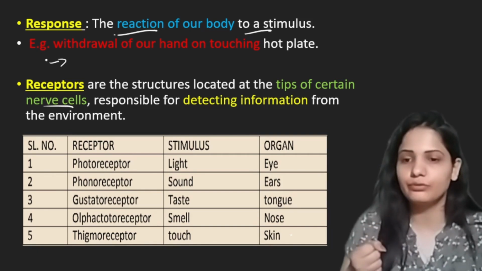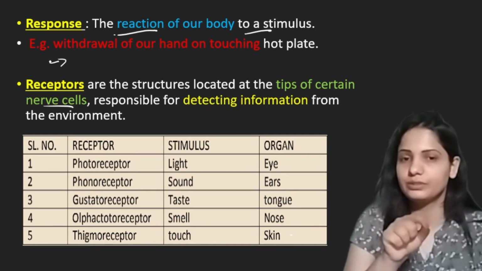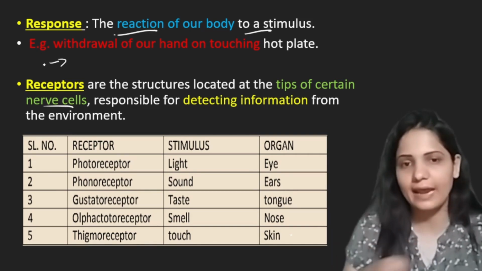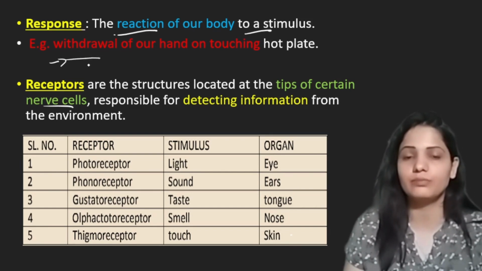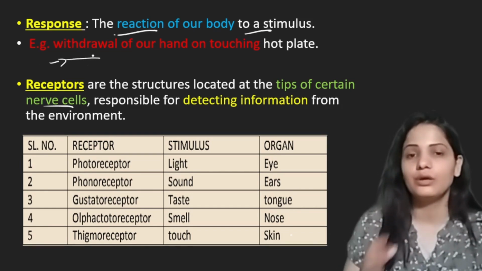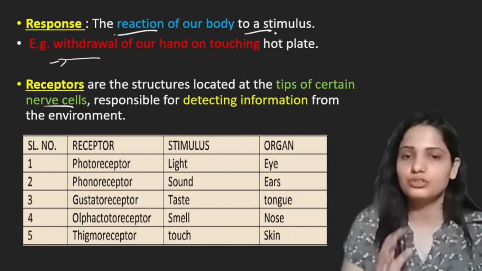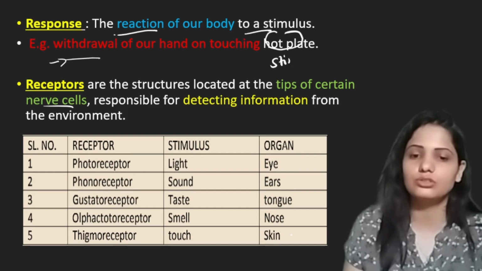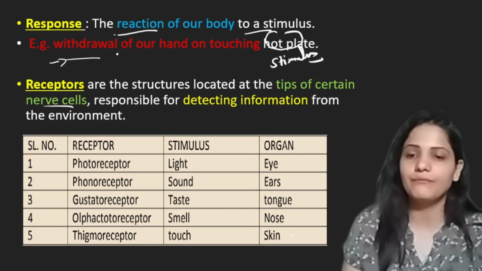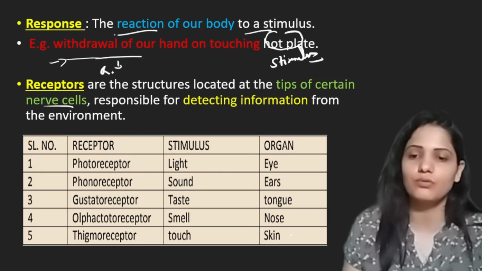Very quickly remove your hand from that utensil, withdraw your hand, pull your hand back. Okay, this is the perfect example of response. What is your body doing? Your body is responding to the change in environment, to the stimulus. Here the stimulus is this hot plate, hot utensil. This is the stimulus for us. And withdrawal of our hand is the response of the body.